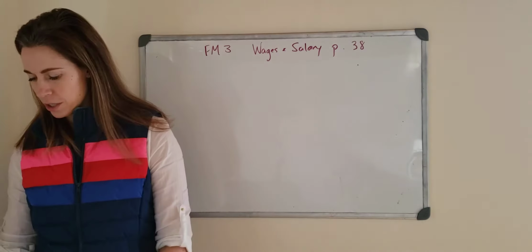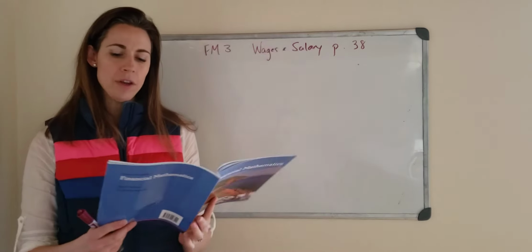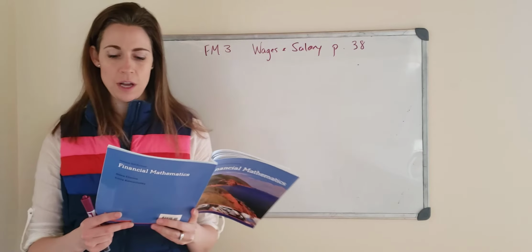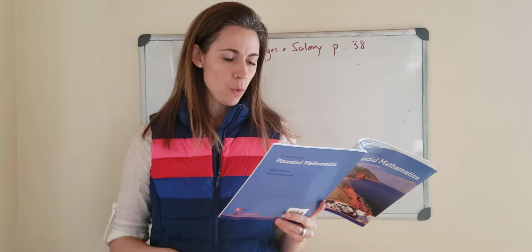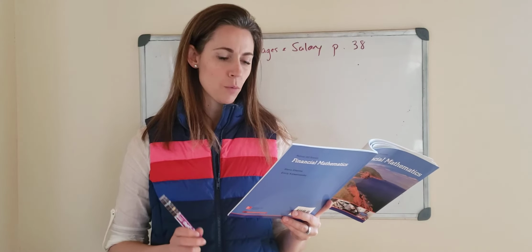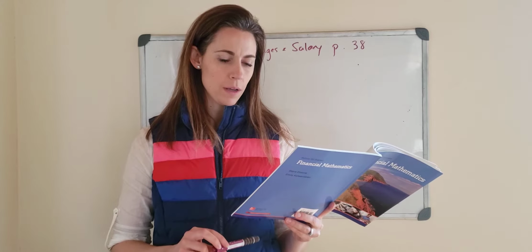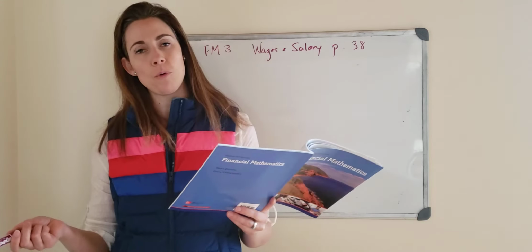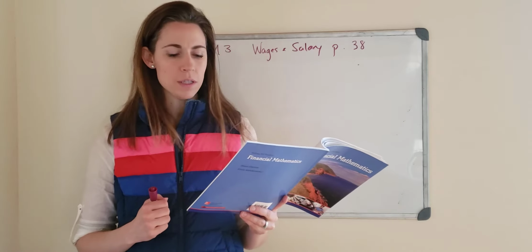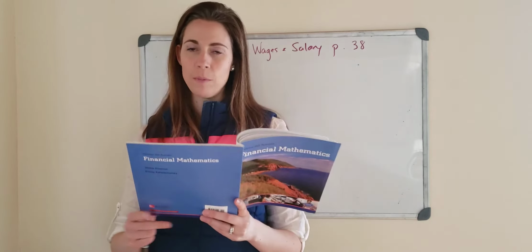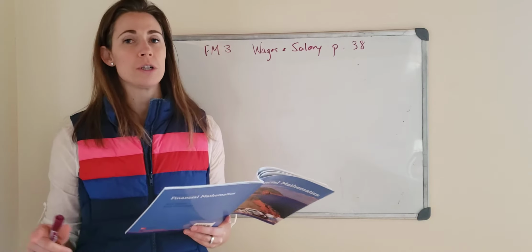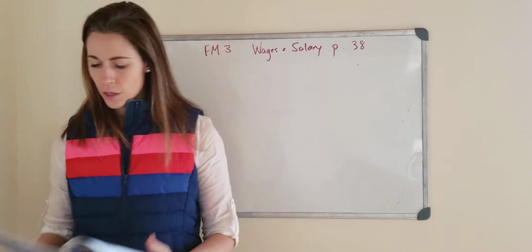So in the Your Turn section, it says, Jake operates heavy equipment on Nova Scotia, little shout out to Nova Scotia, highways. He earns $20.50 per hour. He receives time and a half overtime pay for working more than 40 hours in 1 week. So every hour he works more than 40, he gets time and a half. This week, Jake worked 44 hours. What is his gross pay for this week? Remember from our last session, gross pay is the amount of pay you get before your deductions are taken off, okay? So let's look at that.